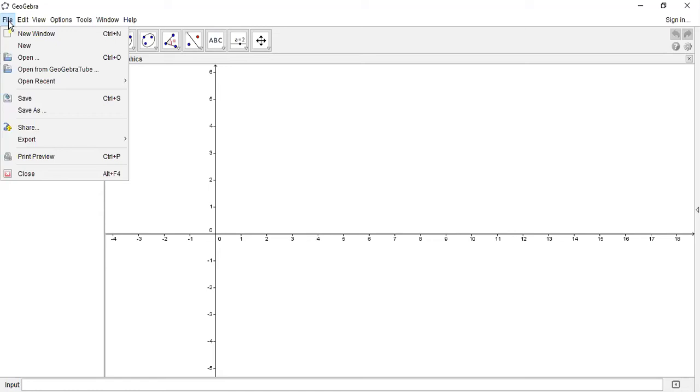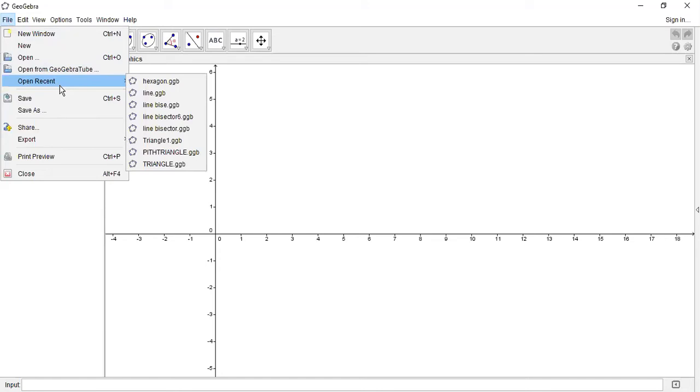Then it shows new, to create a new window of GeoGebra. Then the new option is given. Open, to open an existing construction. Open from GeoGebra Tube. GeoGebra Tube is nothing but what? Whatever tools are present online, those tools, or a GeoGebra construction, can be opened from here.